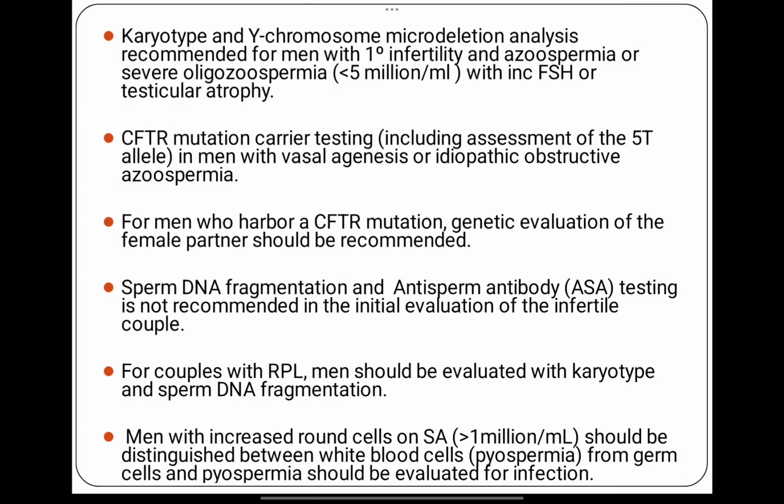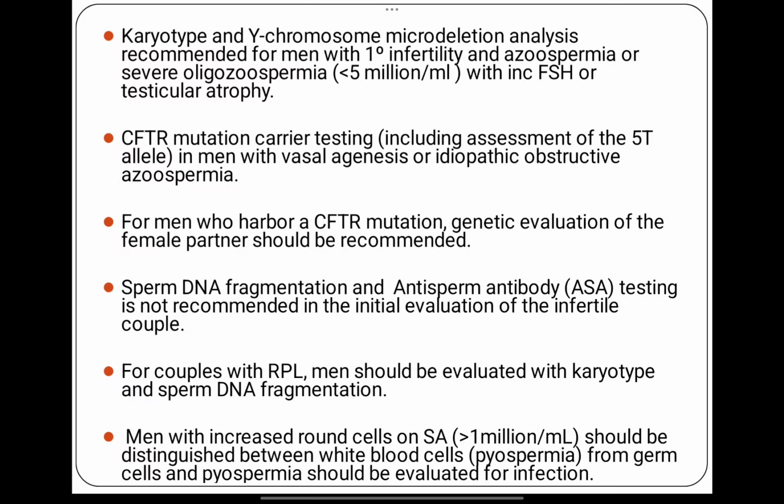CFTR mutation, meaning cystic fibrosis mutation carrier testing, is done if the patient is also having vas agenesis or idiopathic obstructive azoospermia. For men who harbor this mutation, genetic evaluation of the female partner should be recommended because this is an autosomal recessive condition.